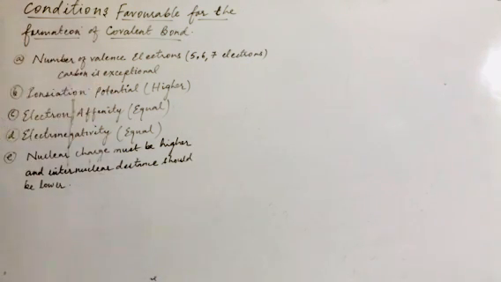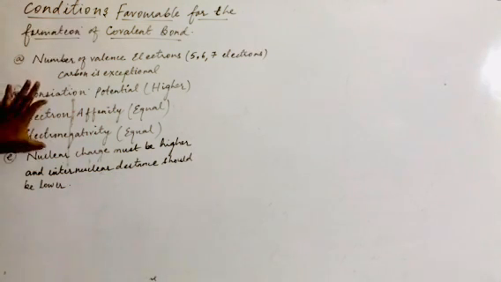Carbon is an exceptional case. Is it clear why carbon is exceptional? Because carbon has 4 electrons in the outermost orbit. Still, it has the tendency to form covalent bonds. So I have written here, carbon is exceptional. The next is ionization potential. The ionization potential should be very high. Is it clear? Next, electron affinity and electronegativity.